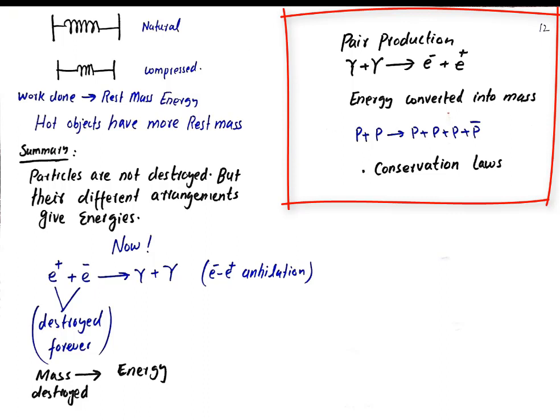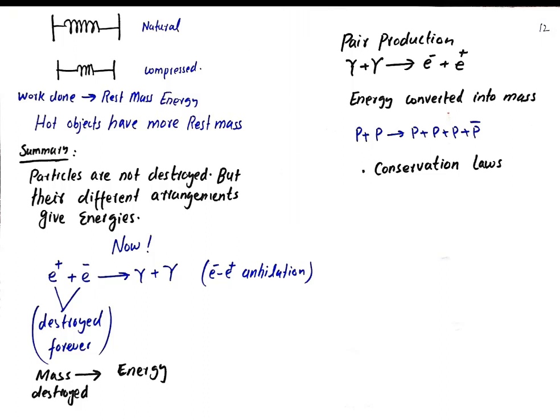For example, pair production and pair annihilation happen in daily life. But if you have one electron, no matter how much energy you give it, it will never convert into energy, because the conversion of a single electron into a photon is limited by conservation laws. So we have some conservation laws which prohibit various nuclear reactions.